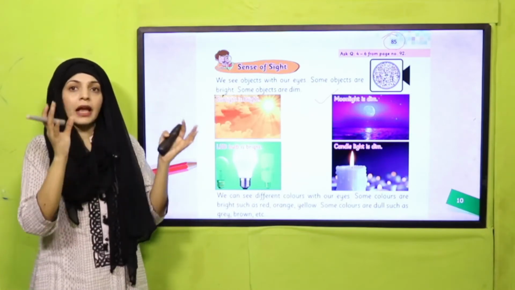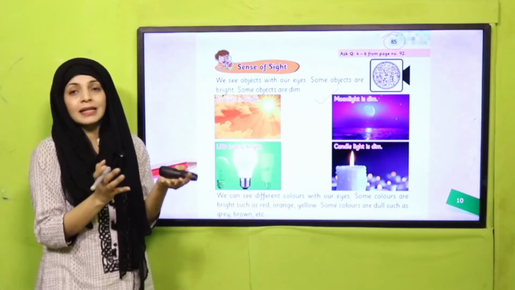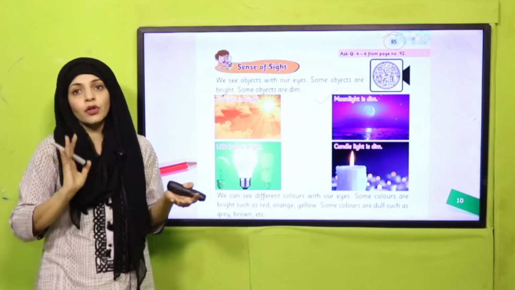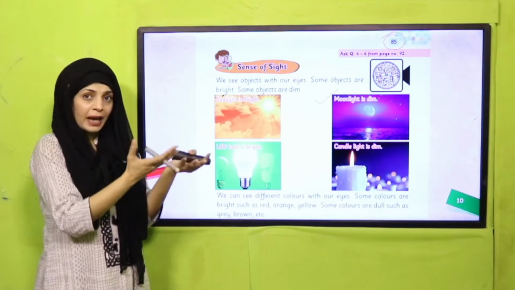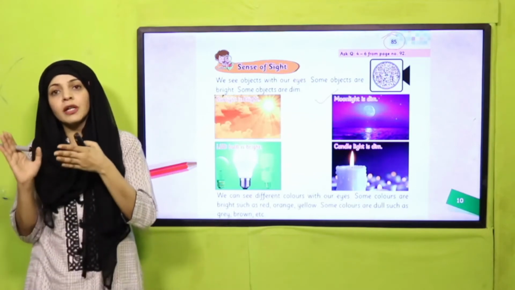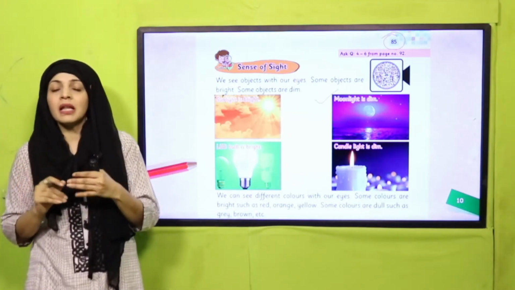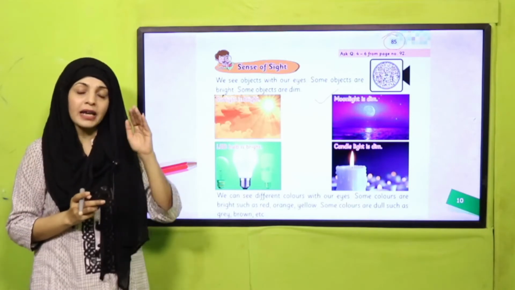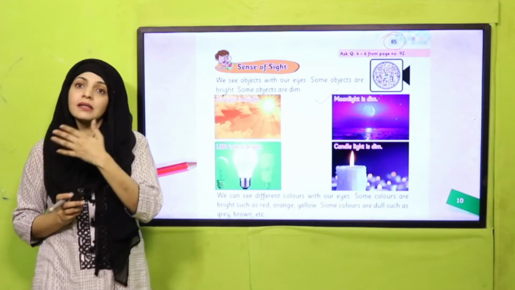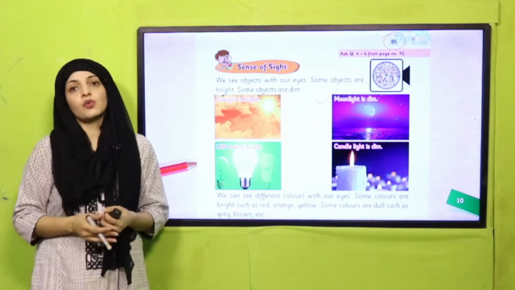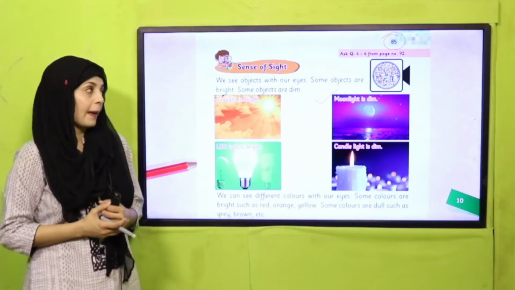The certain area of the room where the candle is lit is bright, and the rest of the room remains dark. So that means the light of the bulb is bright, whereas the light of the candle is dim. Similarly, the light of the sun is bright and the light of the moon is dim. So now put your fingers where I'm reading and we will start the reading here.